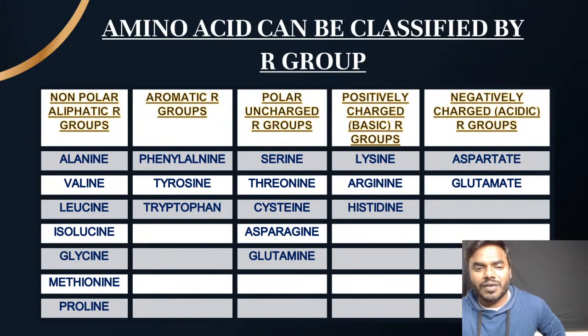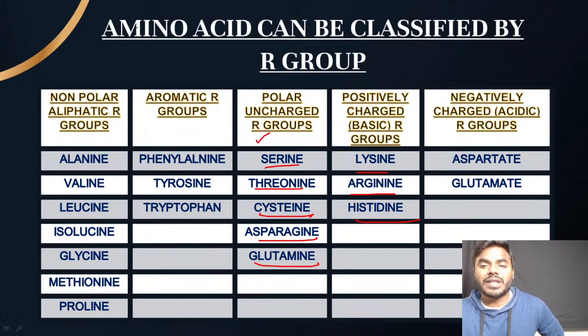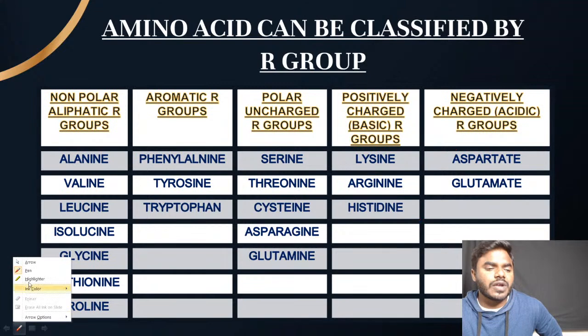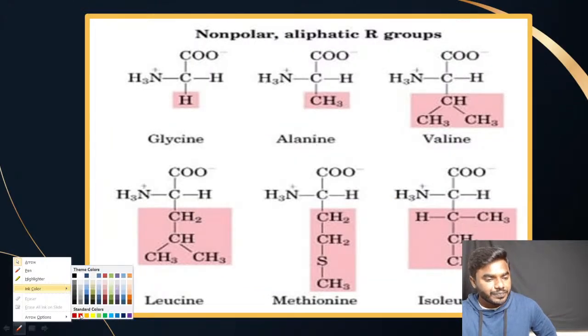The most important one, uncharged R groups: serine, threonine, cysteine, asparagine, followed by glutamine. Right. Now, positively charged, which are basic: lysine, arginine, histidine. Friends, every single amino acid has its unique importance. It is your responsibility to remember their unique importance. Negatively charged are aspartate as well as, my friends, glutamate. Don't get confused with this particular point.